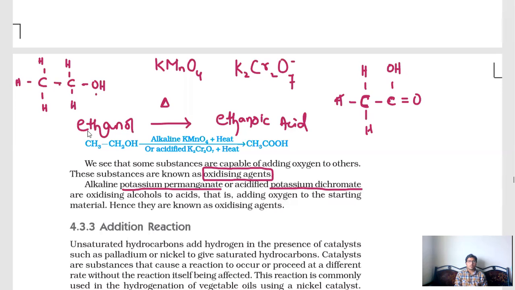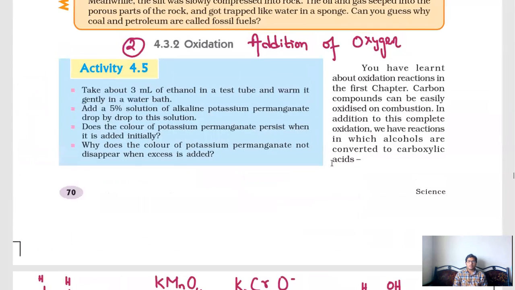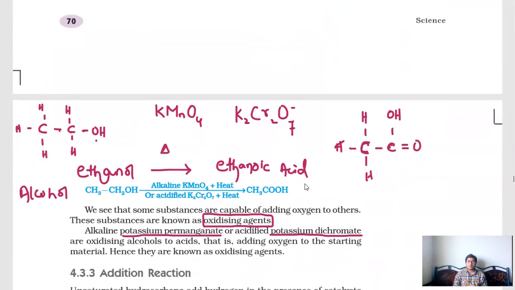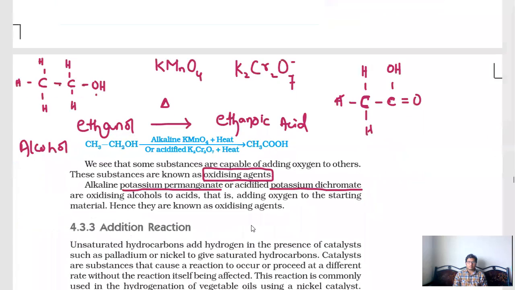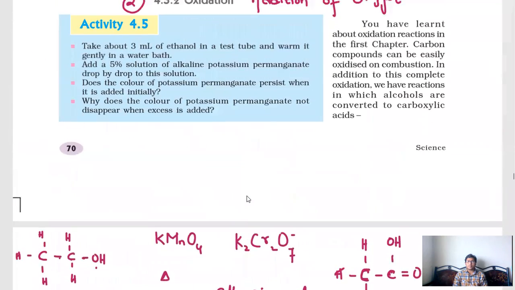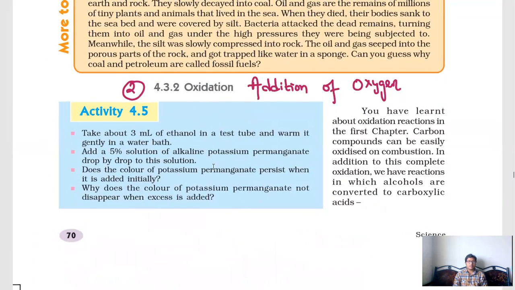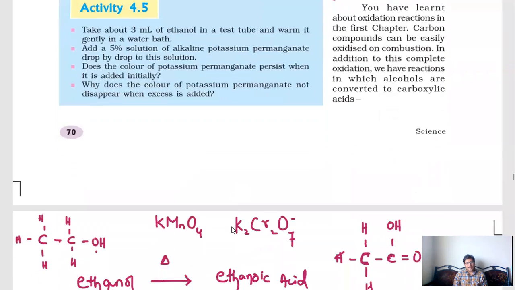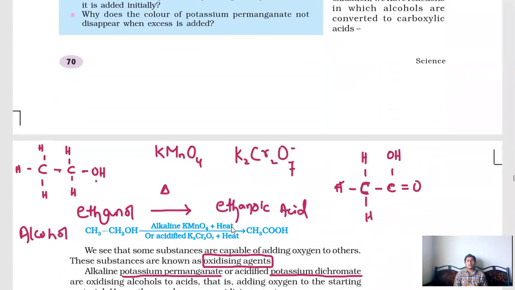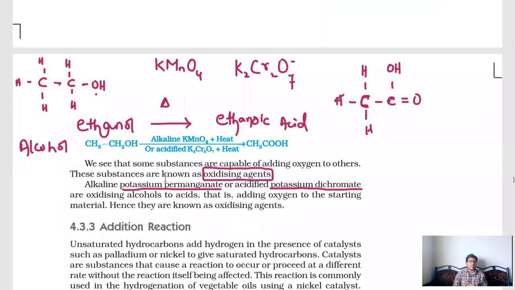So ethanol means alcohol. Alcohol can be converted to ethanoic acid. Ethanoic acid means vinegar, right? This is the example we can take for oxidation. So oxygen can be added to a carbon compound by heating and by giving an oxidizing agent. That is the only concept which we need to learn here for the examination.